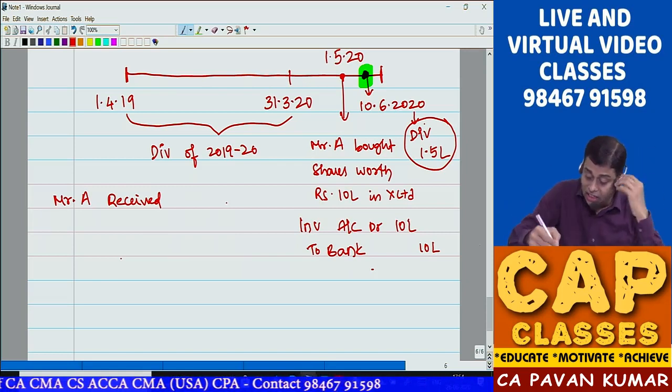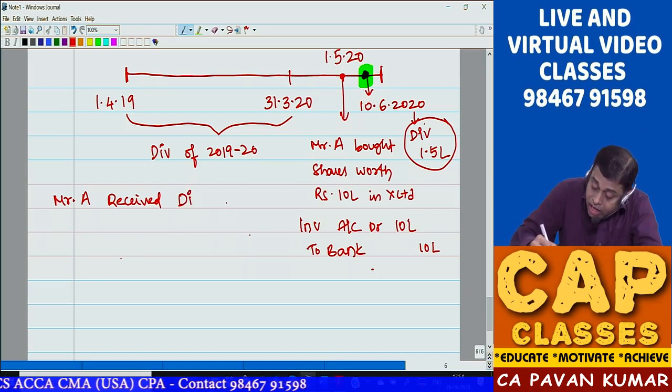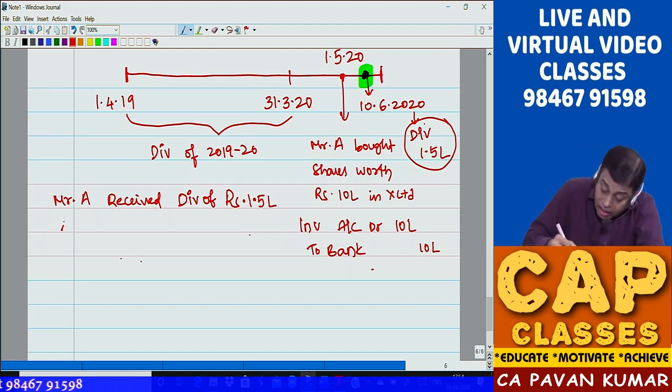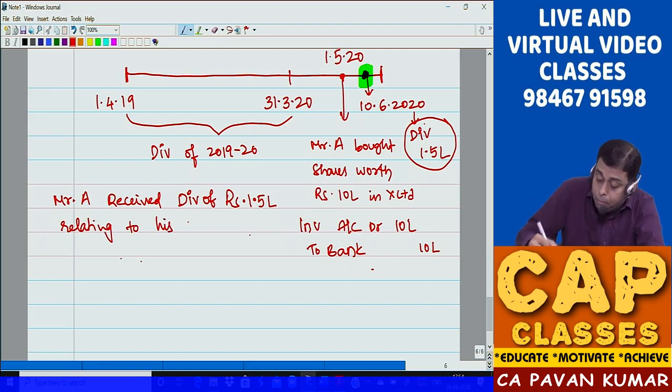Mr. A received dividend of rupees 1.5 lakhs relating to his pre-acquisition period.